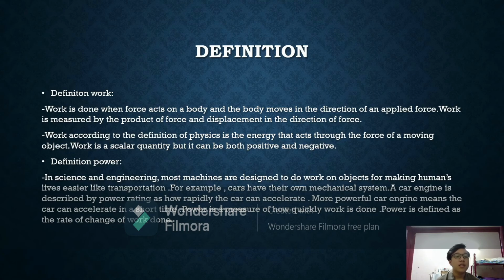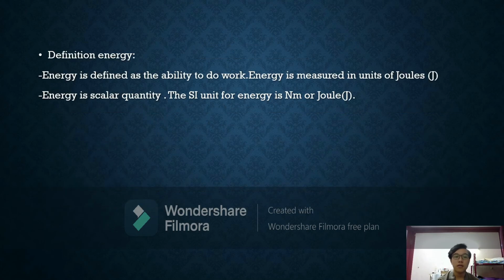Second is the definition of power. In science and engineering, most machines are designed to do work on objects for making humans' lives easier, like transportation. For example, cars have their own mechanical system. A car engine is described by power rating as how rapidly the car can accelerate. A more powerful car engine means the car can accelerate in a short time. Power is a measure of how quickly work is done. Power is defined as the rate of change of work done.